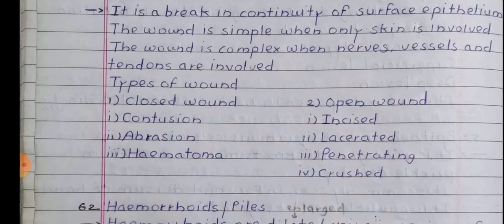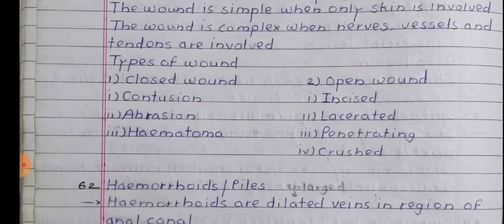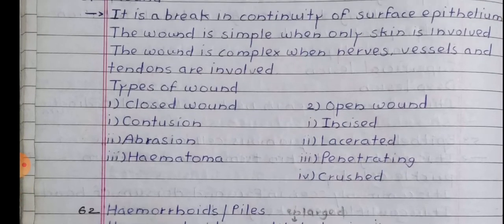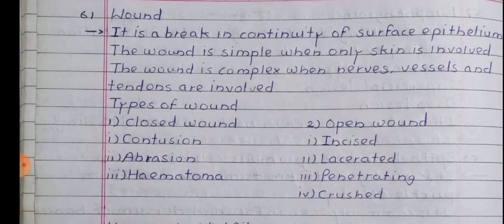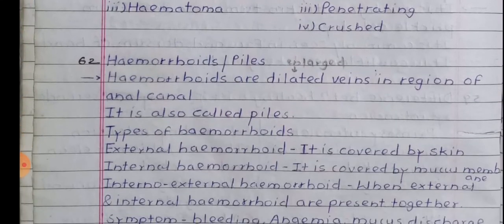Closed wounds further include contusion, abrasion, and hematoma, and open wounds generally include incised, lacerated, penetrating and crushed injuries or wounds. So this wound answer is again very important, a 10 marker and a 20 marker, which is often asked.